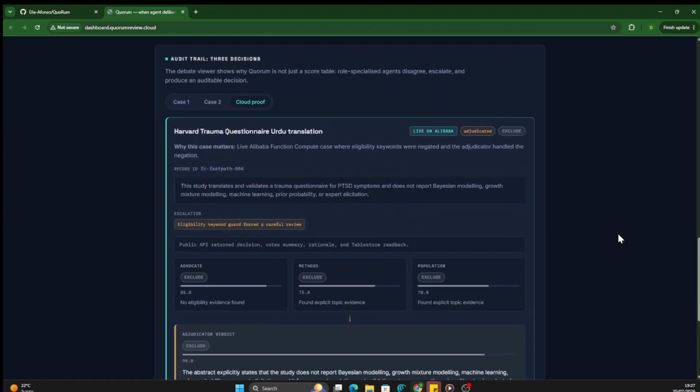My favorite case: this abstract contains all the eligibility keywords, but negated. The study says it does not report those methods. A keyword system over-includes it. Quorum escalated it, and the adjudicator read the negation correctly. That's the difference between matching words and making decisions.